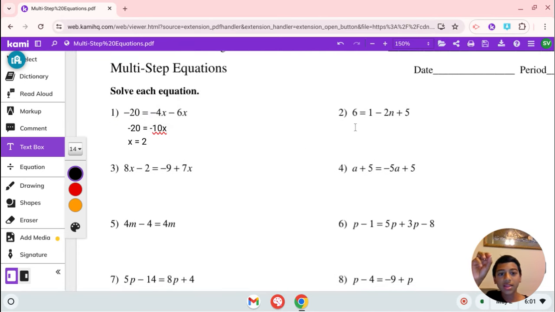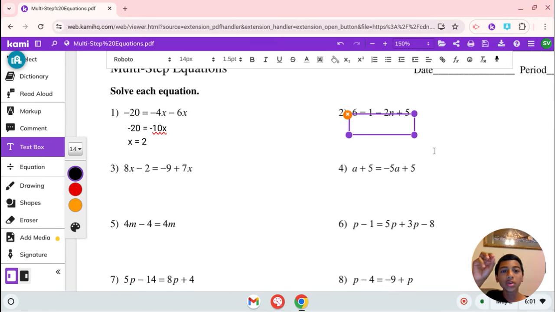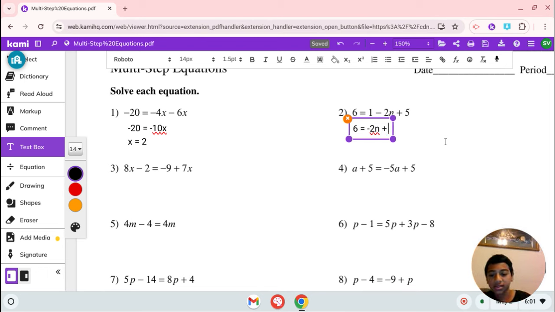This next question says 6 equals 1 minus 2n plus 5. So we're going to solve for n. What do you notice? What I notice is we have terms you can combine, 1 and 5. So we can be left with 6 equals 1 plus 5, and the negative 2n is still going to stay as negative 2n. And then 1 plus 5 is 6.